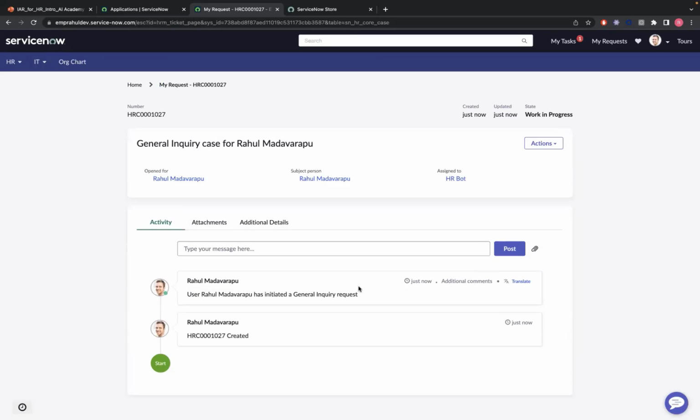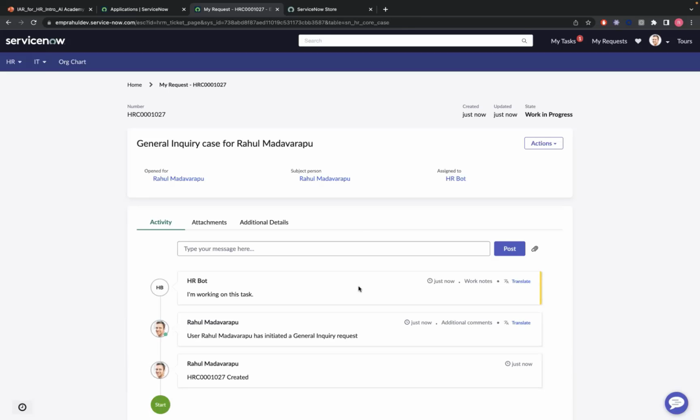So here, as the case gets submitted, what generally happens with IR for HR is, issue auto resolution uses artificial intelligence and natural language understanding to interpret the tone and intent of this case. And then it analyzes the description of the HR case and identifies its criticality. That way, the critical cases are flagged to a live agent for immediate assistance, whereas the non-critical cases are provided with relevant knowledge articles and catalog items, which we're going to see in a few. So during this process of case resolution, employees can request agent assistance at any point of time as well.